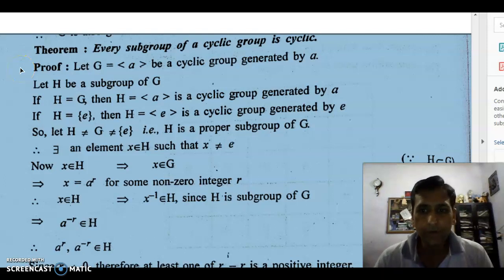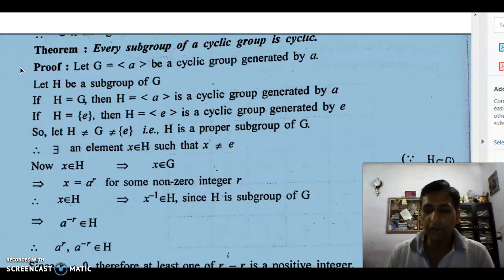Yeah, good evening students. So once again we are here for the next class. The next result is we have to show that a subgroup of a cyclic group is cyclic.